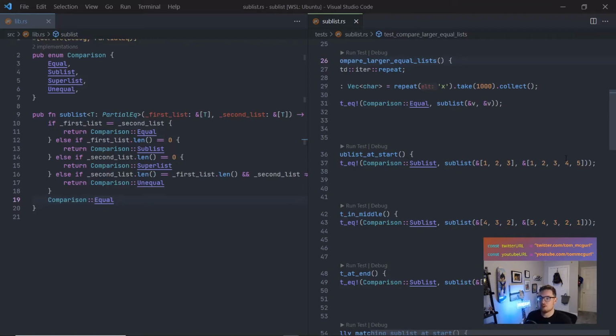So let's think about this. How do we want to do this? Usually when I'm doing an exercise, I tend to lean towards the algorithm behind it. You have to figure out which one's bigger, and then you chop off the front and see if it starts with that, or maybe I can figure out if a list has a contains. So first I would look at the list API. Another thing I would do, thinking about if I was in another language, is convert both lists to a string, and then I can just use string contains. Convert both lists to a string and see if one contains the other.